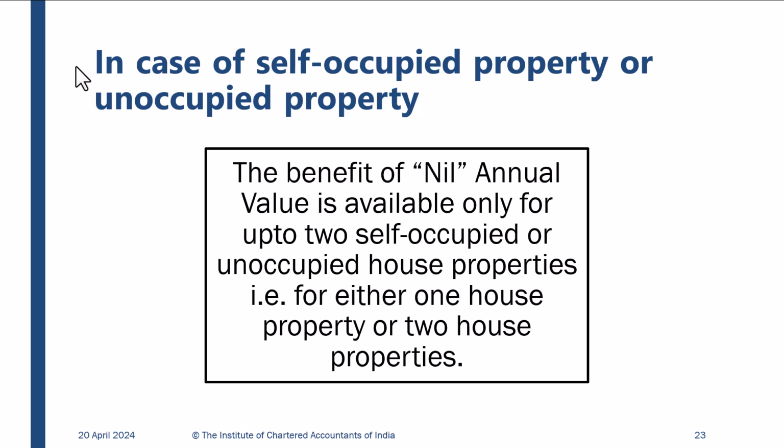In case of self-occupied property or unoccupied property, the benefit of nil annual value is available only for up to 2 self-occupied or unoccupied house properties. That is for either one house property or two house properties.